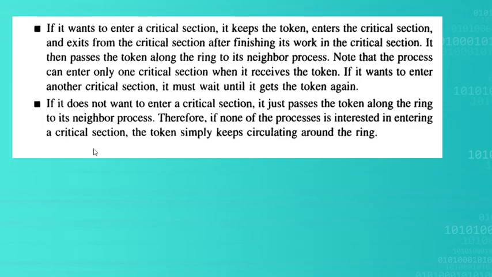If it wants to enter into the critical section at that point of time, it keeps the token and enters the critical section. When it exits from the critical section, it gives back the token to the neighboring process, and the token is passed along the ring. So the process can enter only one critical section when it receives the token.